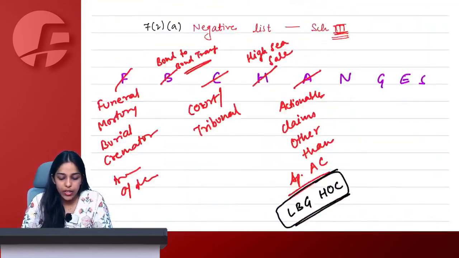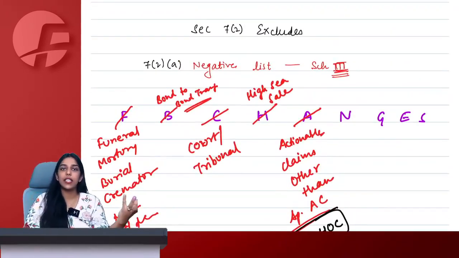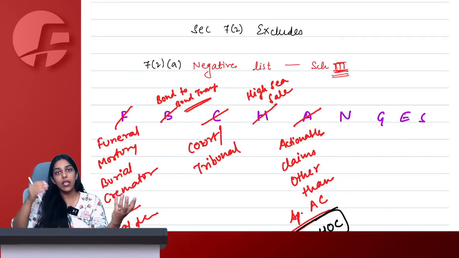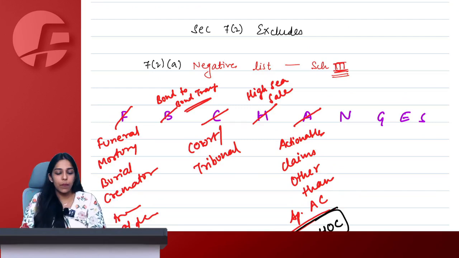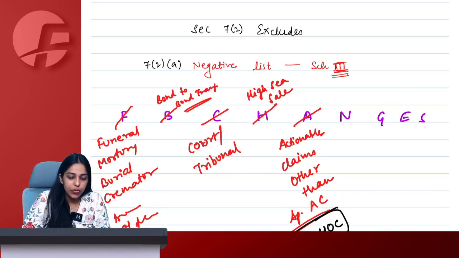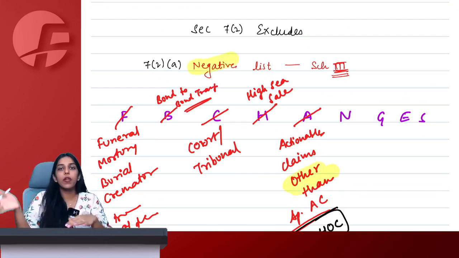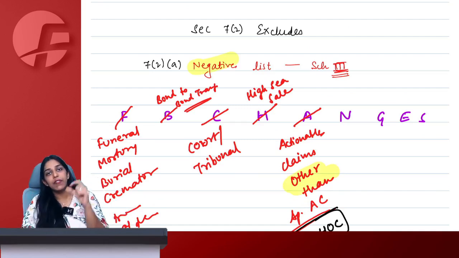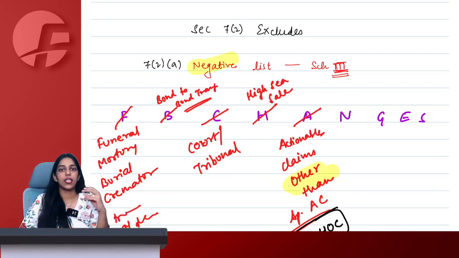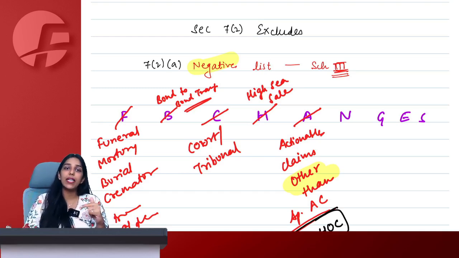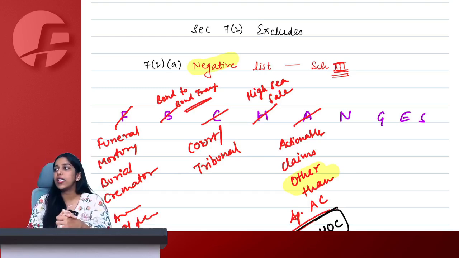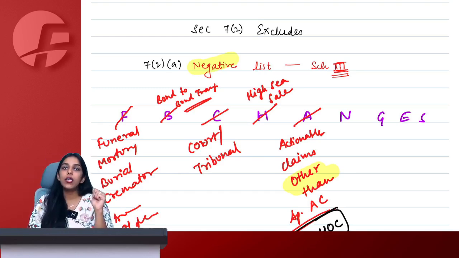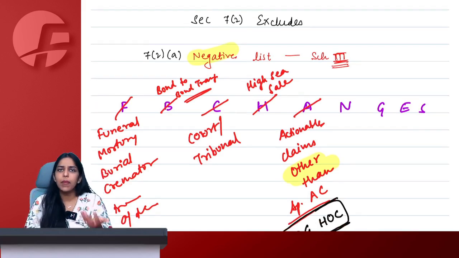Yes, ma'am. So we say that all actionable claims are negative other than specified actionable claims. Means negative ka negative becomes positive. Negative ka other than would become positive, which means that specified actionable claims will fall under GST. Specified actionable claims will be considered as supply under GST. GST will be applicable on lottery, betting, gambling, horse racing, everything. Other than that, if at all there is any actionable claim, it is not liable under GST, not supply basically.